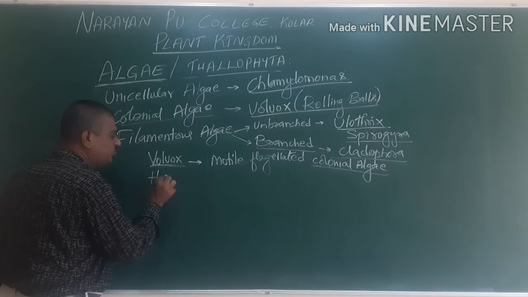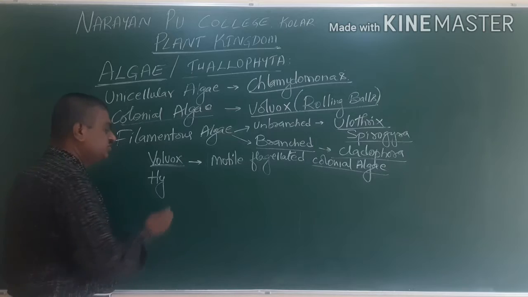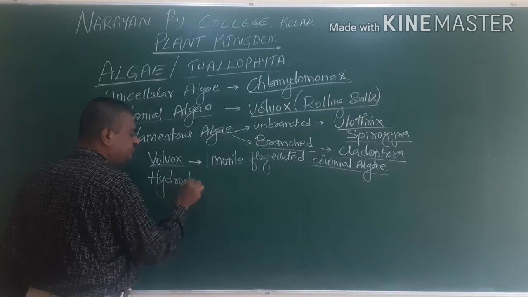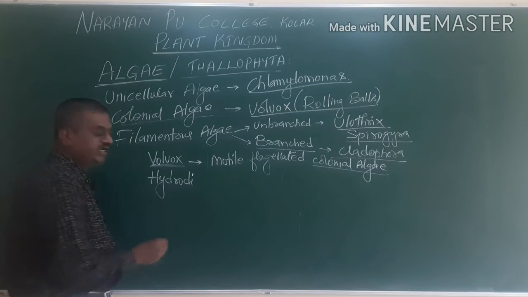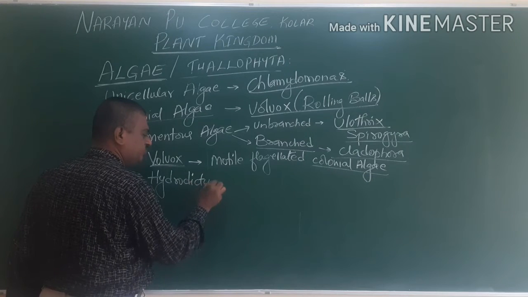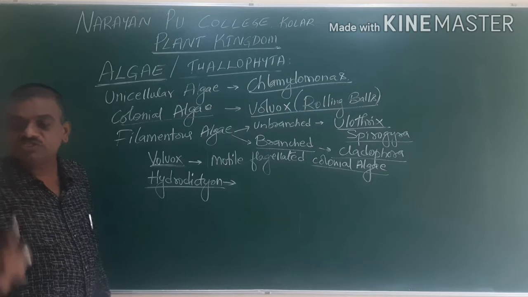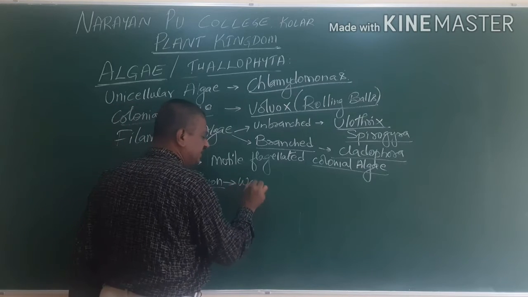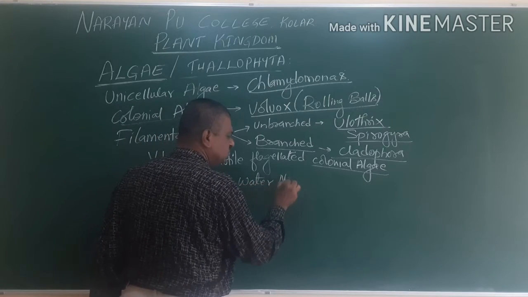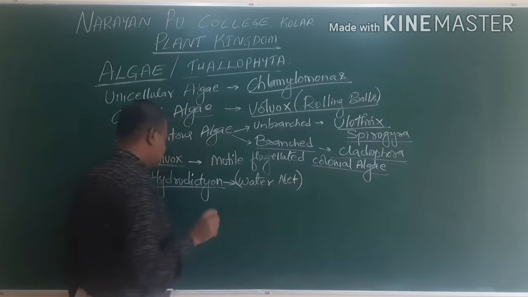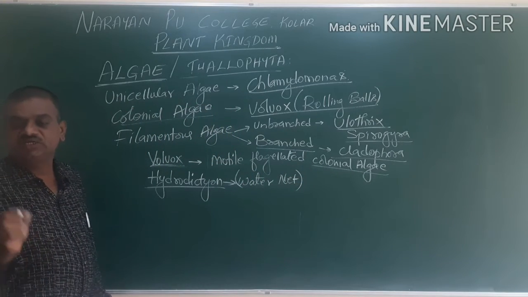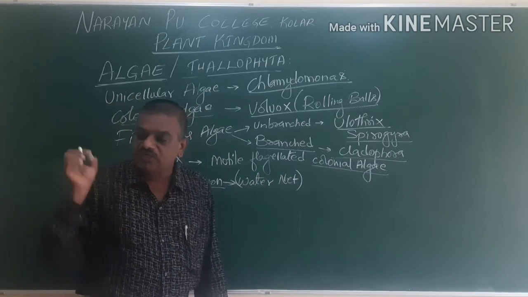Next we go for one more example called Hydrodictyon. This is called water net.